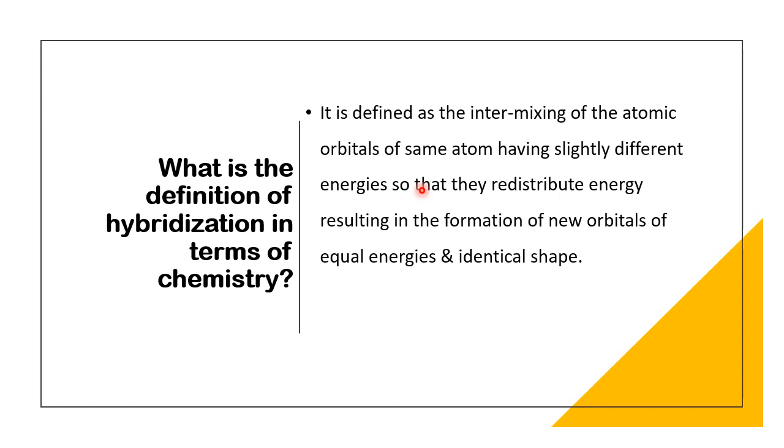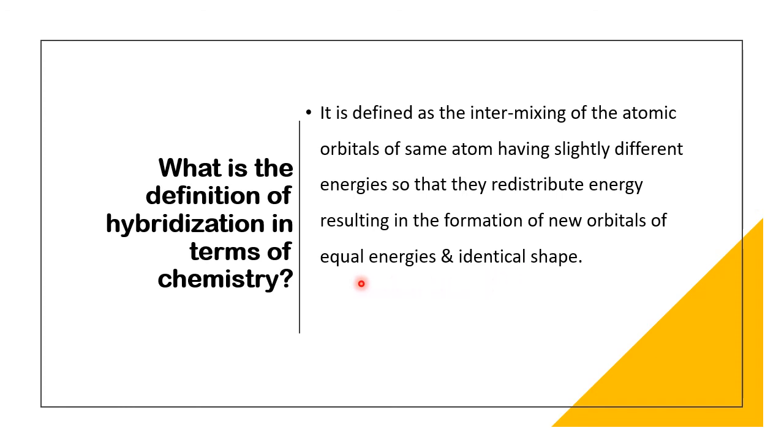So atomic orbitals of almost the same energy with a minimum difference. Okay, and those orbitals we are mixing. And why are we mixing? So that the energies of all those will redistribute, then they go for a new set of orbitals. So they redistribute energy, resulting in the formation of new orbitals. See, what do all those new orbitals have? They have equal energy and identical shape.